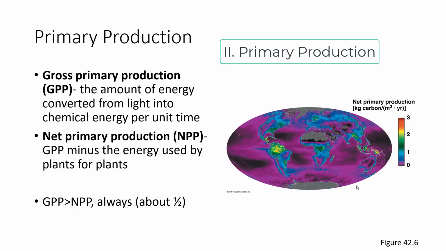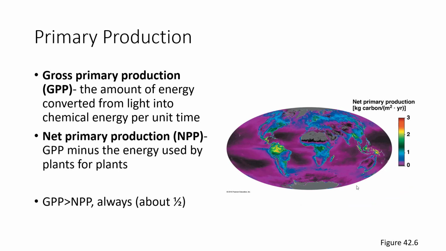Primary production is how plants transform sunlight energy into chemical energy. This is going to be determined as gross primary production. It's the amount of energy converted from light to chemical energy per unit time. You notice that this is the highest at the tropics, where you also happen to have the highest temperatures and the highest levels of precipitation. That's right, temperature and precipitation govern gross primary productivity through the activity of plants. And the presence of plants is going to be governing which biome you're looking at. So this is all tied in very tightly to biomes.